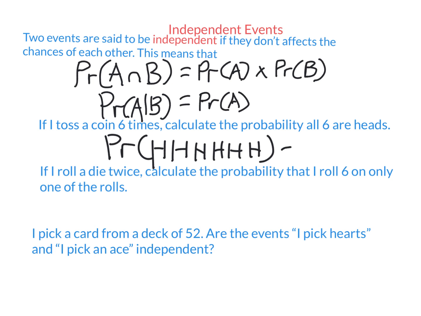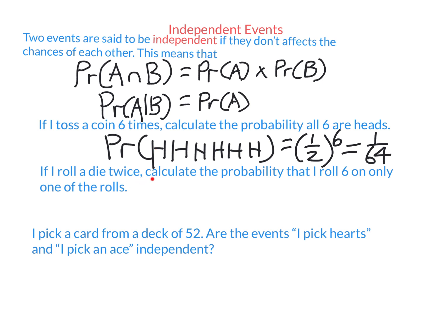Of course, there's a much easier way to put that in your calculator. 1 over 2 to the power of 6. 1 over 64. Because the outcome on each toss of the coin is independent, to find the probability I get this and this and this and this and this and this, to find the probability all of these happen, I just take the probability of each, which is a half, and multiply them together.